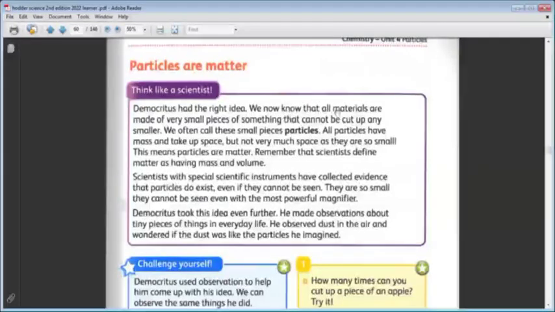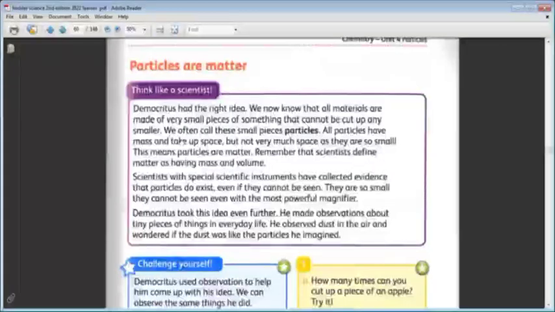We now know that all materials are made of very small pieces of something that cannot be cut up. These small particles, we cannot cut them up any smaller. It is the smallest part, or the smallest particle that we can divide the matter into. The matter can only be divided into smaller and smaller pieces until we reach these small particles. We cannot cut them anymore. Okay, Sabah?